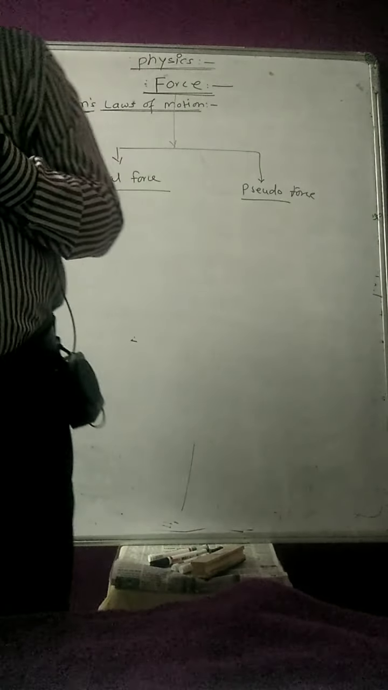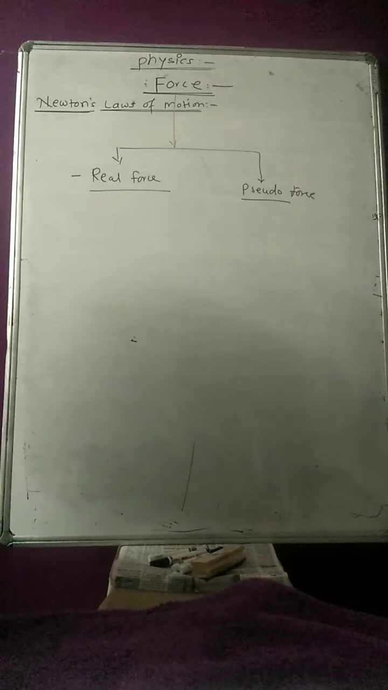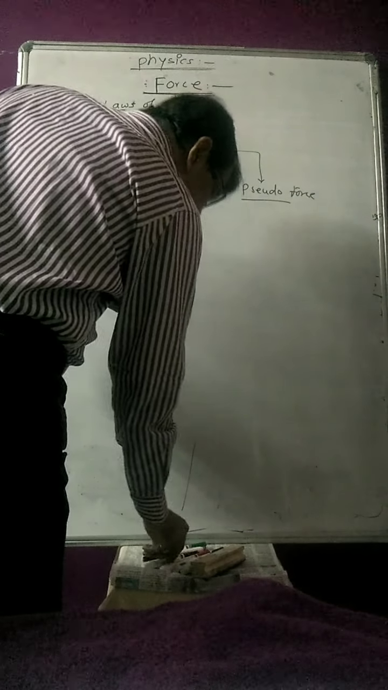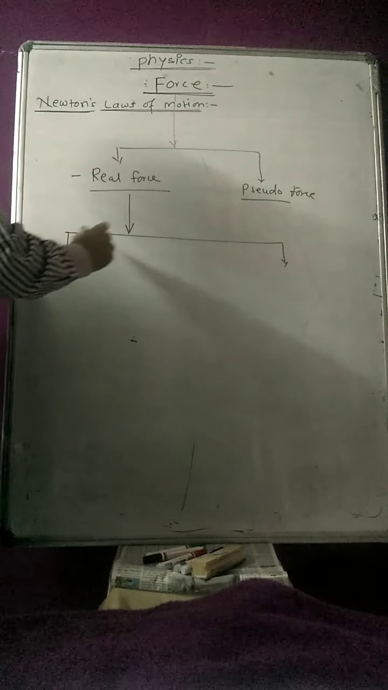So these are the different types of forces, the real force and the pseudo force. Once you have the idea about real and pseudo force, you have to learn to state and explain the different types of real forces. Basically there are four types of real forces. Which are they?